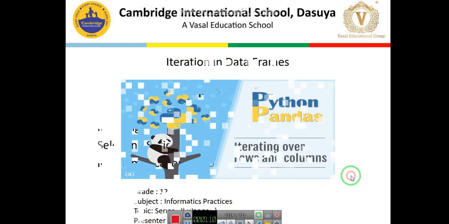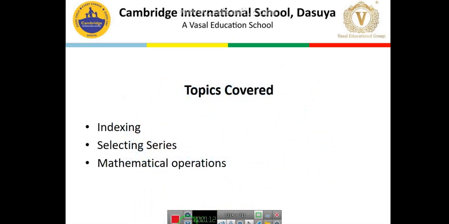Next, what are the topics that we have covered till date? Students, in the earlier lecture we discussed what indexing is and how we used indexing. Indexing is for accessing each element in the series.